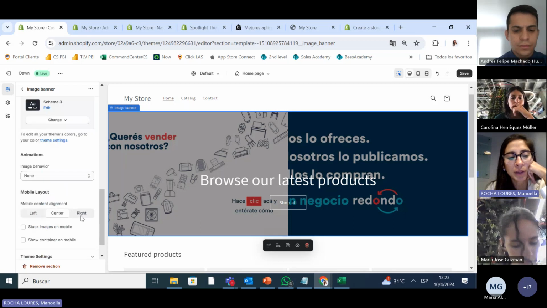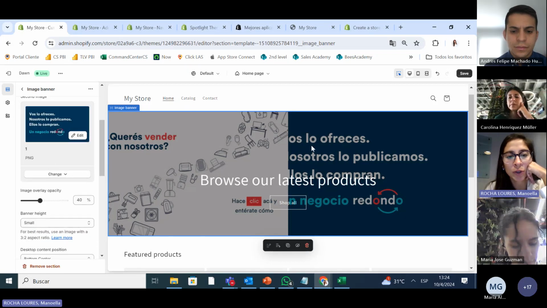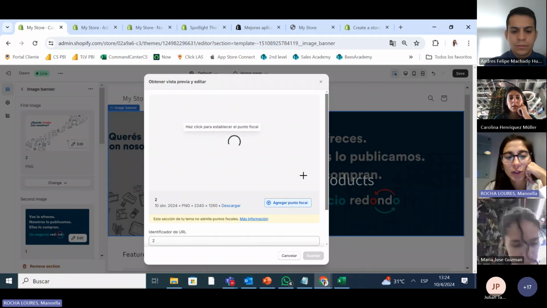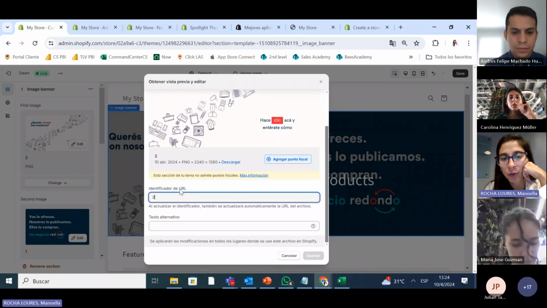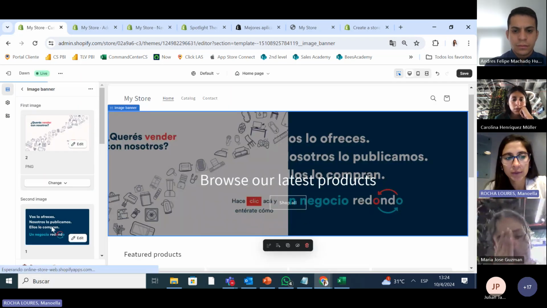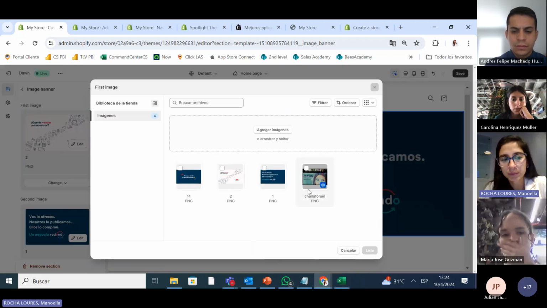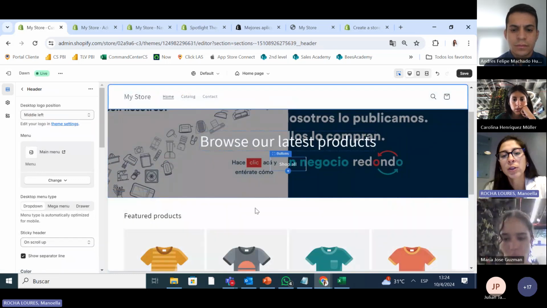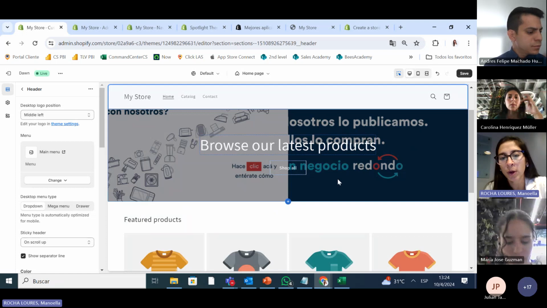So all this part is where you work on your theme. You can change it, you can put a new picture, you can edit. Here's where you put the URL, which takes you there. And here we can write something else. Let's say, click here. So that button will say click here instead of shop here. This changes every two seconds. Do you see how I change it from large to small?